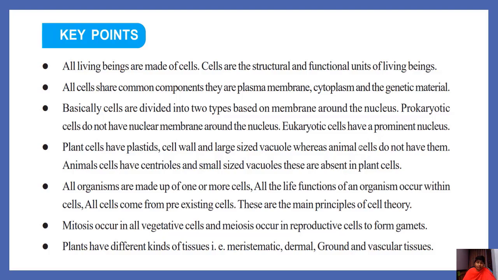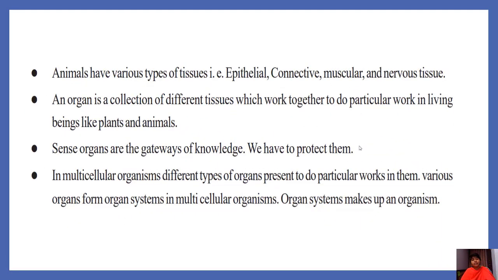Plants have different kinds of tissues called meristematic tissue and the permanent tissue. In permanent tissue, we have dermal tissue, ground tissue and vascular tissue. Animals have various types of tissues called epithelial, connective, muscular and nervous tissues. An organ is a collection of different tissues which work together to do particular work in living beings like plants and animals. Sense organs are the gateways of knowledge. We have to protect them.